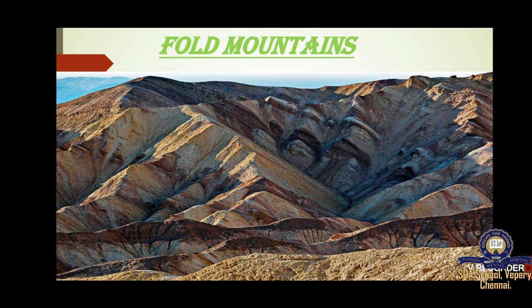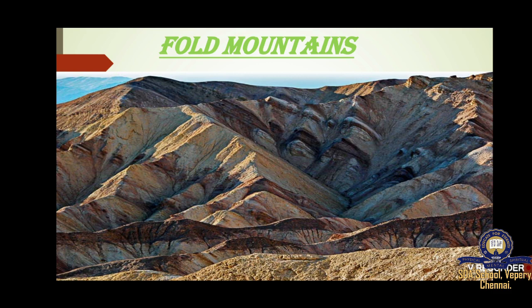See in the picture, can you see the wave-like shape? Have you been to the beach? On the beach you can see the waves, they come like this only. See the mountain also, these fold mountains look like waves. These wave-like bends are called folds. Most of the mountain ranges in the world, such as the Himalayas, the Andes, the Aravalli and the Appalachian, are fold mountains.